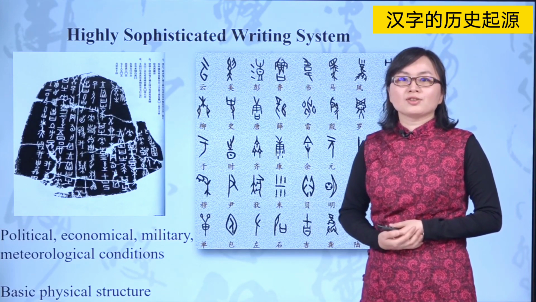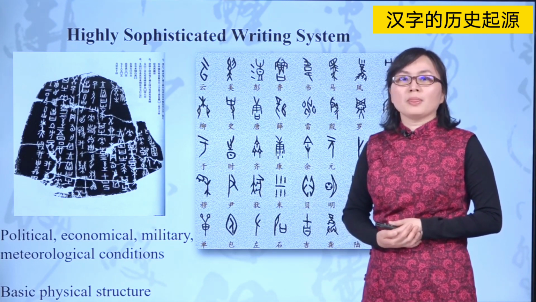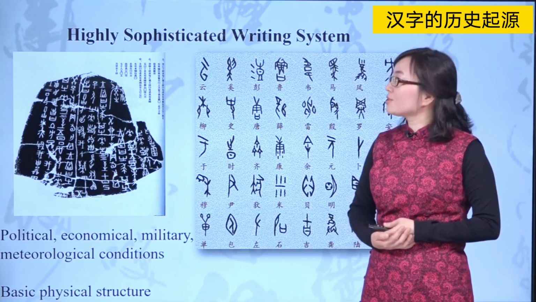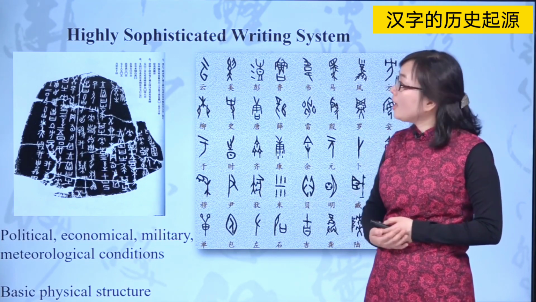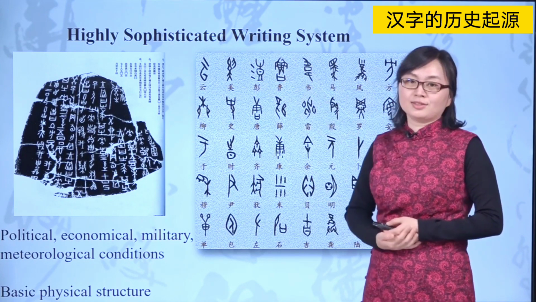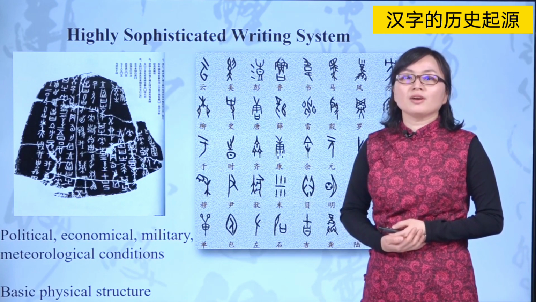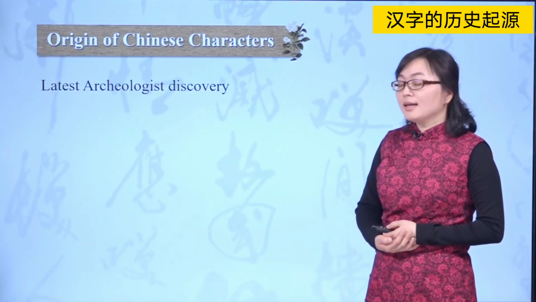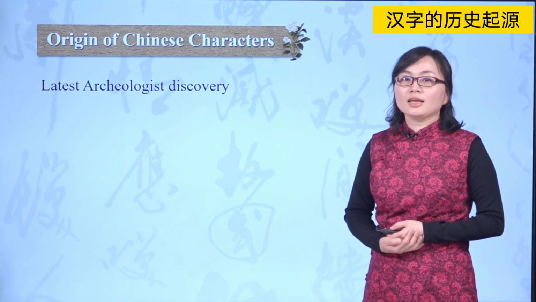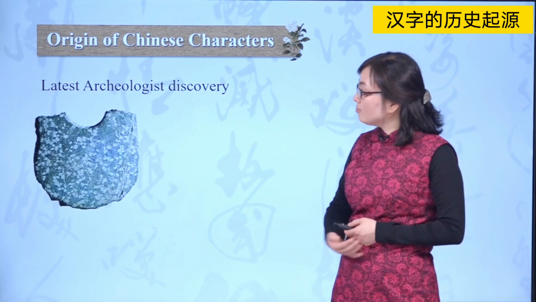Ancient Chinese started using writing prior to oracle bone scripts. And Chinese oracle bone scripts were a highly sophisticated writing system. And the latest archaeological discovery verified such an implication. In July 2013, archaeologists discovered some objects of 5,000 years ago.